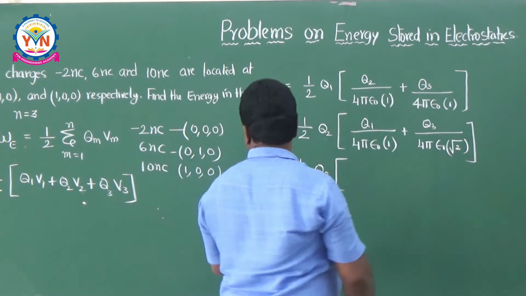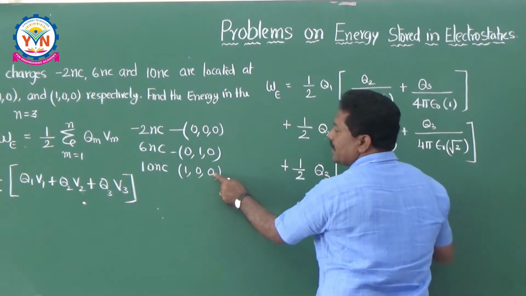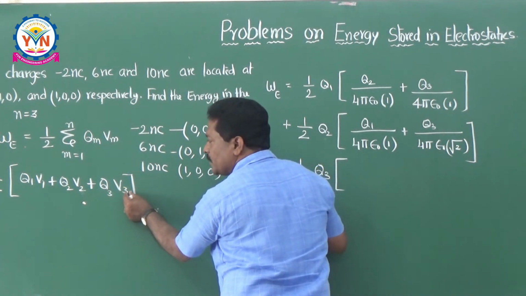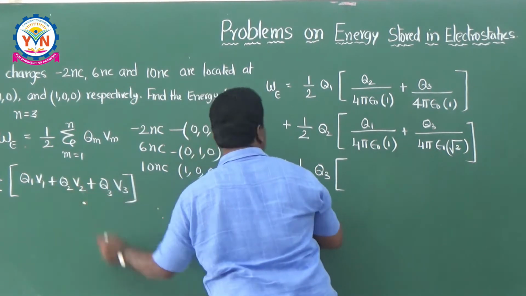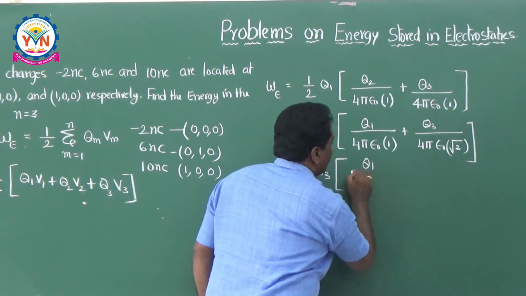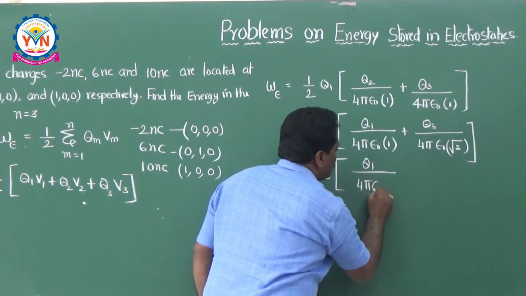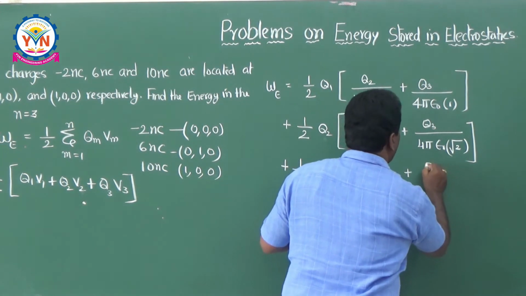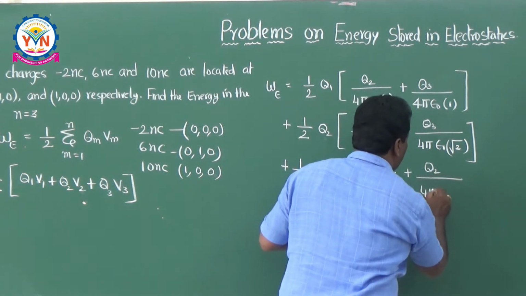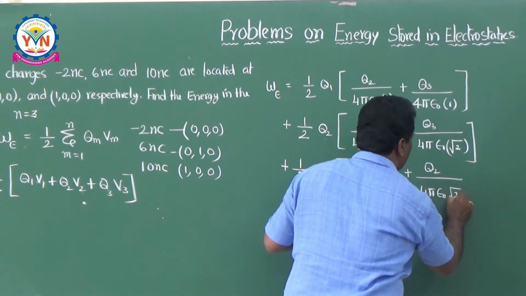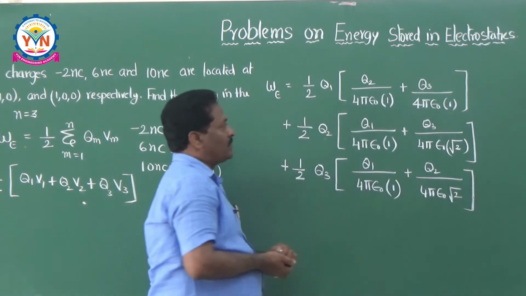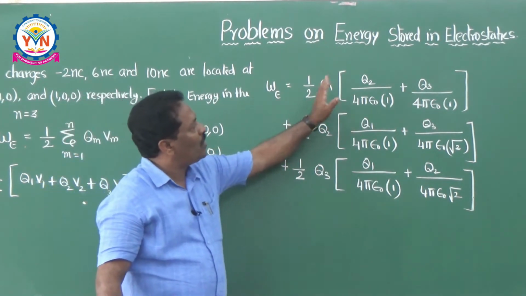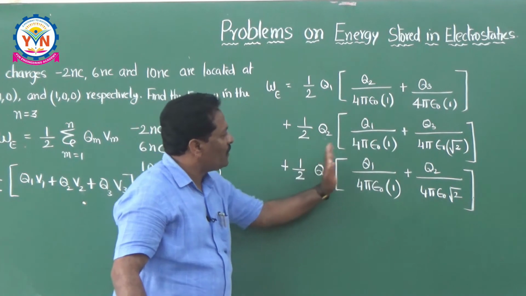into, now I am telling about Q3. So you have to write down the V3 here. What is V3? The potential at the third point due to the other charges here. What are the other charges? Q1 divided by 4 pi epsilon naught into 1, plus Q2 divided by 4 pi epsilon naught into root 2, same as usual. So this is the way of writing. I think you understood this. Total energy is equal to half into Q1 V1, Q2 V2, Q3 V3.